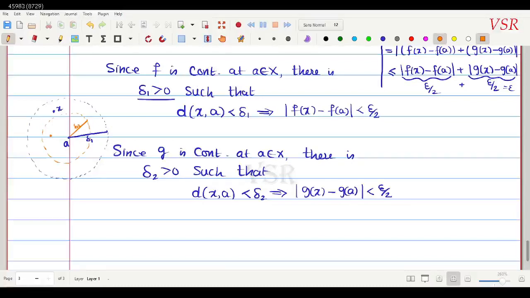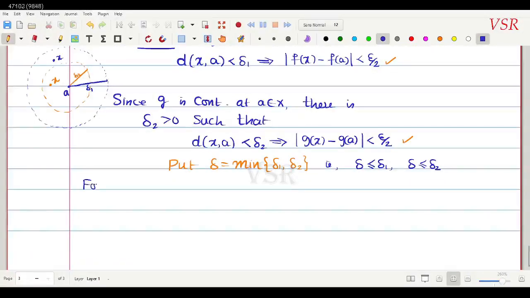So take the minimum of delta 1 and delta 2; in this case it is delta 2. If you take an x there, it will satisfy both conditions. So put delta equal to minimum of delta 1 comma delta 2. This implies that delta is less than or equal to delta 1, and at the same time delta is less than or equal to delta 2. So both conditions will hold. So now we can write.